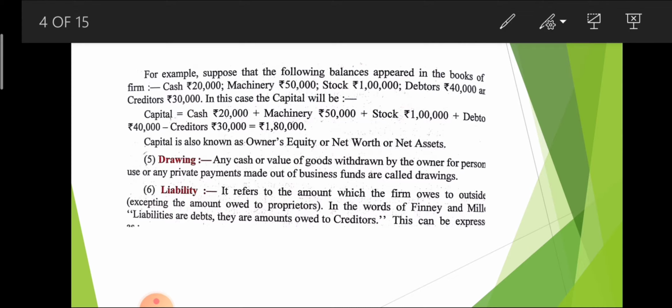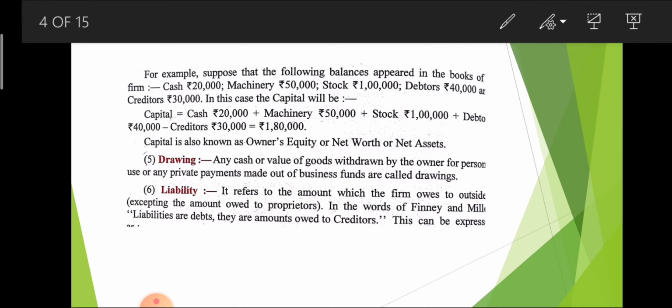The fifth term is drawing. If any person or owner withdraws money or goods from the business for his personal use, that is called drawing. For example, if I am a businessman, I invest some money in a business and I withdraw 10,000 rupees for paying the fee of my son. My son is my personal matter, not the business's. So that amount is treated as drawing. So cash or goods withdrawn by the proprietor for his personal use is treated as drawing.